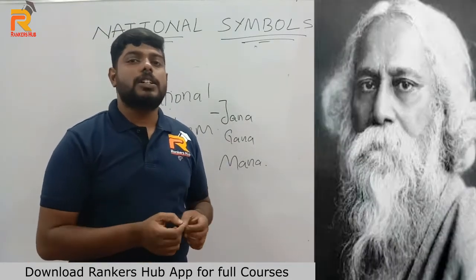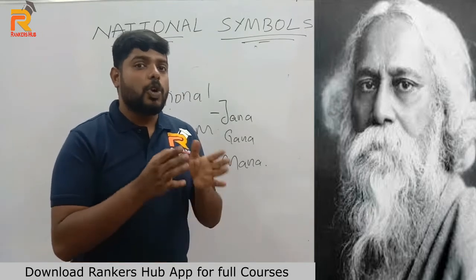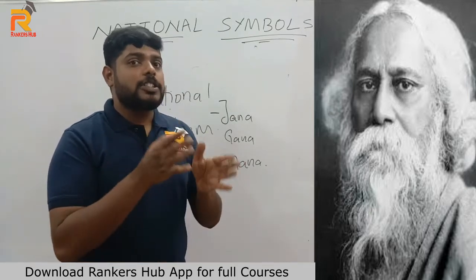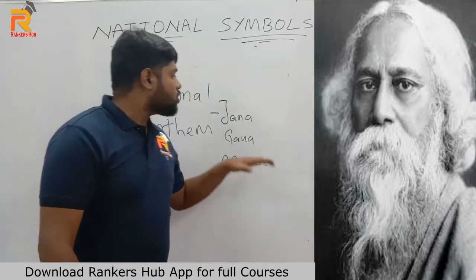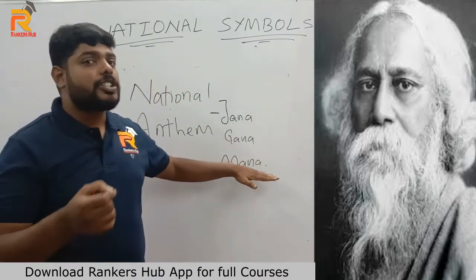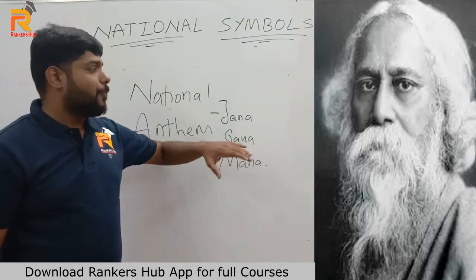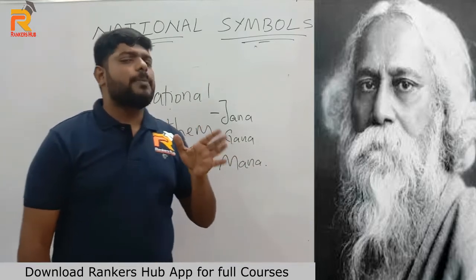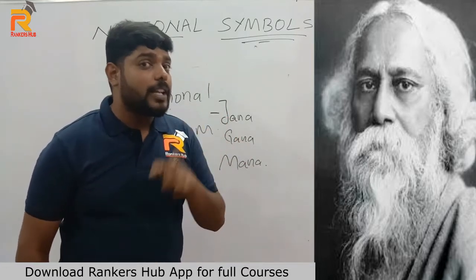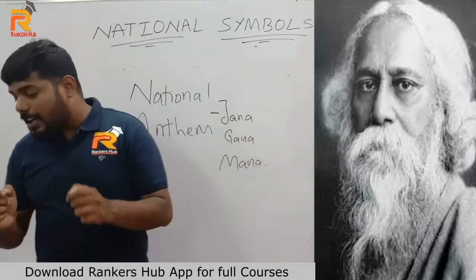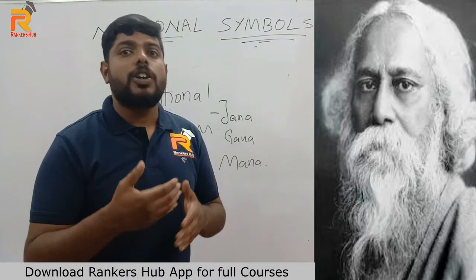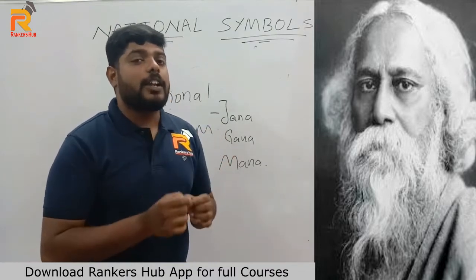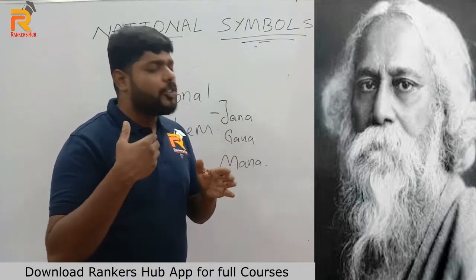Who is Rabindranath Tagore? Rabindranath Tagore is the first Nobel laureate of India, or the first person to win a Nobel Prize for India in literature. That Rabindranath Tagore wrote a song called Jana Gana Mana, which gives the harmony of India, right? Now, we all know that Jana Gana Mana was written by Rabindranath Tagore, but what is important for the examination? In which book did he write Jana Gana Mana? Be very careful. We all make this mistake.